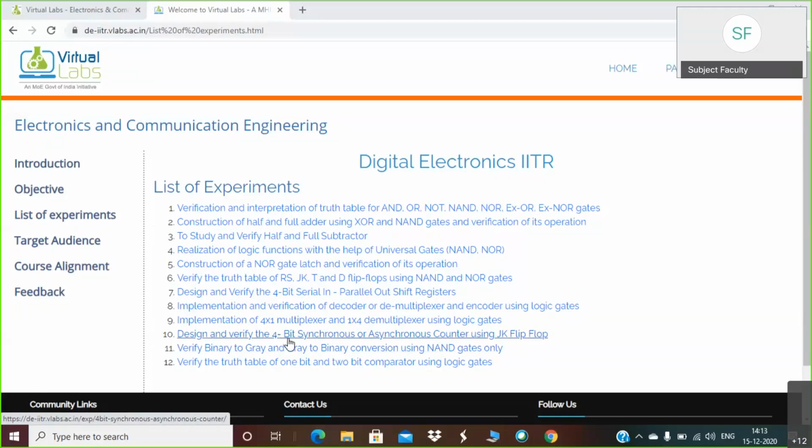In the theory session, we have discussed the 2-bit asynchronous counter and 3-bit asynchronous counter as well. While discussing the mod 10 counter, we have seen the 4-bit asynchronous counter and we skipped 6 states of it. So we have discussed it in our theory session, but in the mod 10 counter.